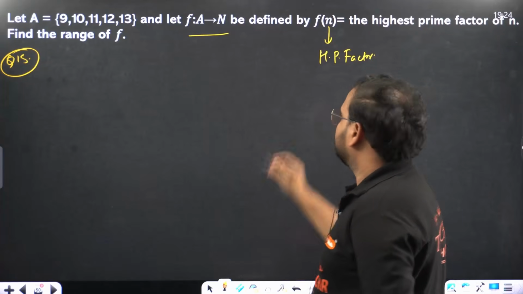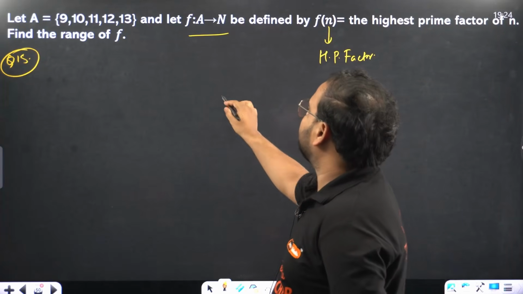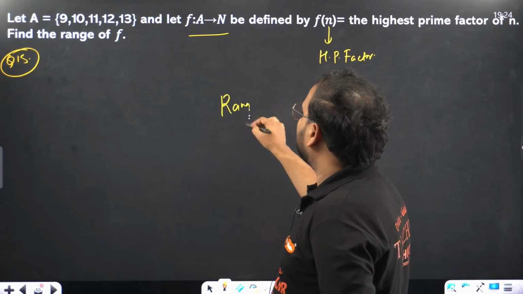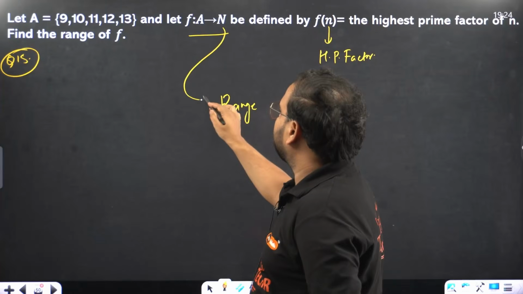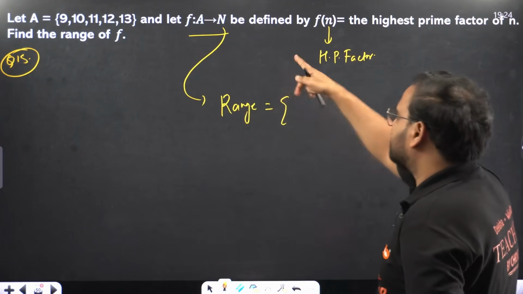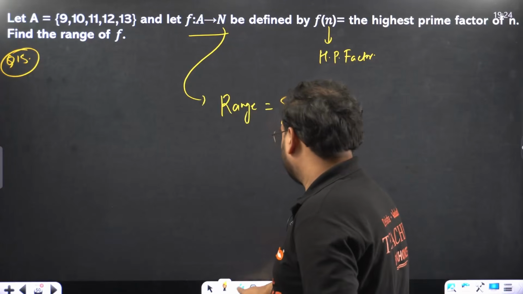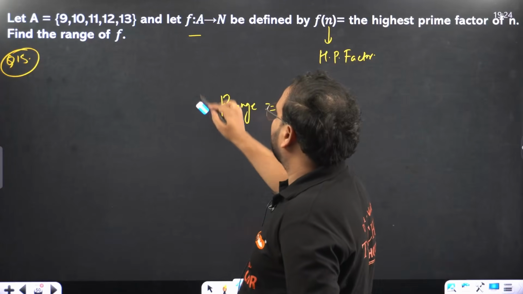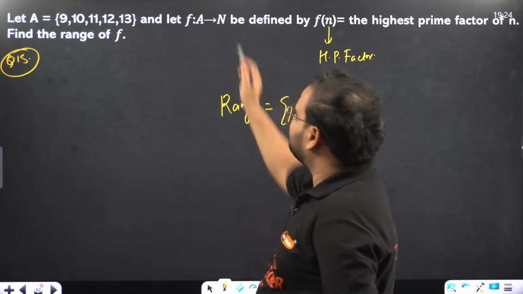I'm supposed to find the range. Range will be this set N. This is of course given as codomain, by the way, but still, only from that set only.